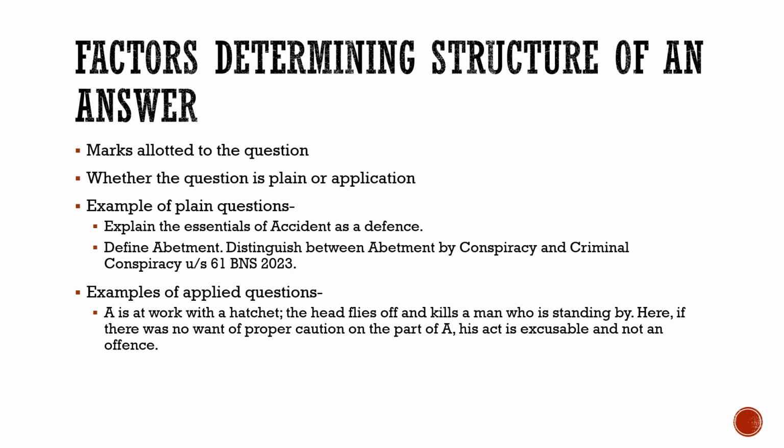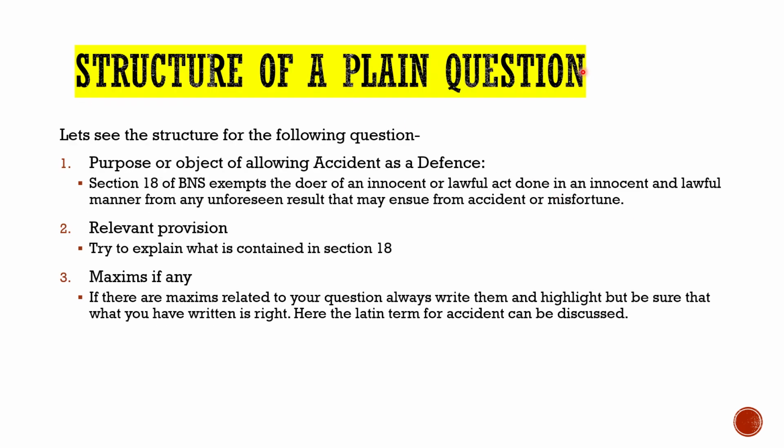This is an illustration of the defense of accident itself, given in the Bare Act of BNS. A is at work with a hatchet. The head flies off and kills a man who is standing nearby. Here, if there was no want of proper caution on the part of A, his act is excusable and not an offense. Now, let us see the structure one by one for both types of questions. Firstly, for a plain question.